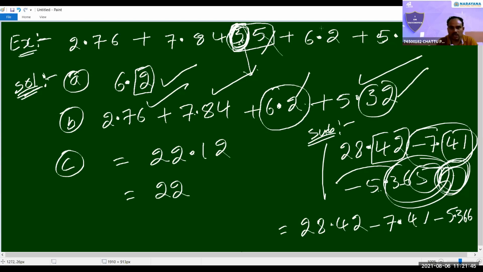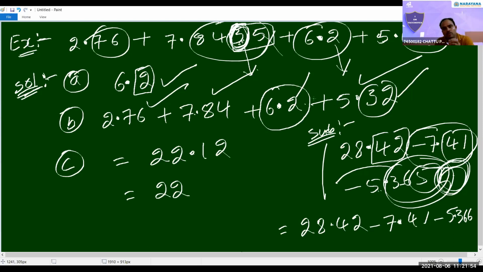See here, original numbers. In this number, after the decimal point, only 1 digit. Here 3 digits. Here 4 digits. Here 2 digits. Out of the 4 numbers, the least decimal place number is what? Only 1 digit. We should not consider 2, 3, 4.